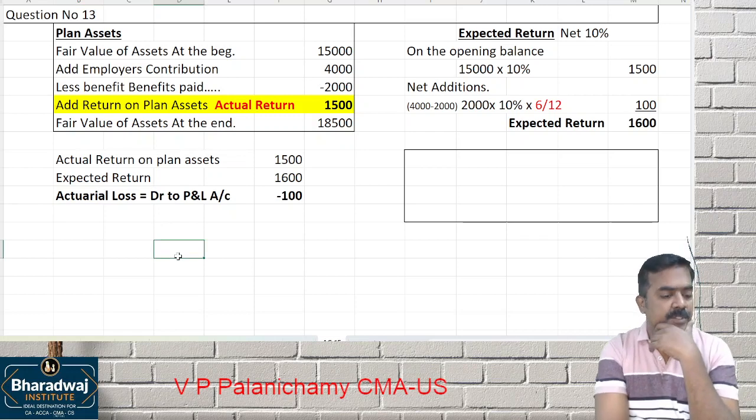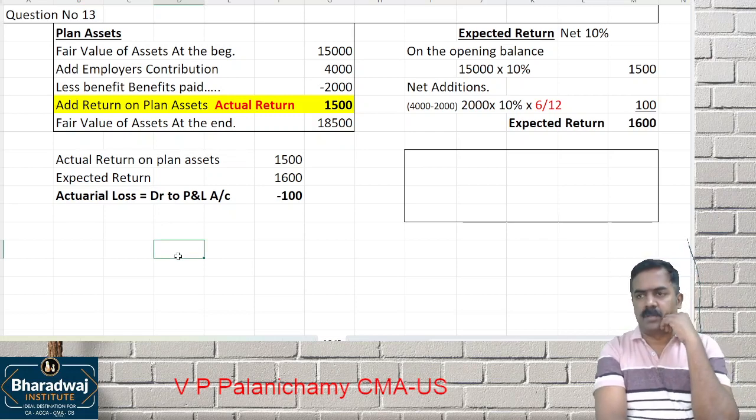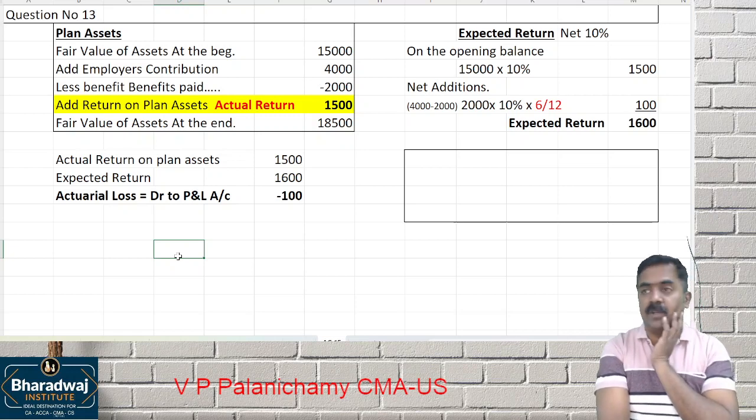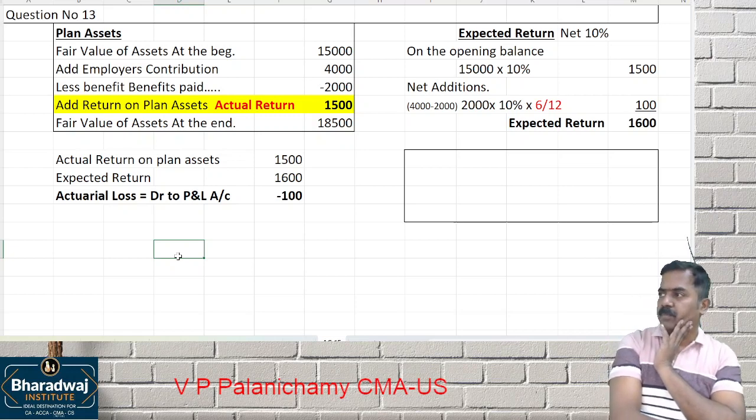Your expected return is more than which one? Actual return on plan assets. Otherwise, we got lesser return. It will be an actuarial loss that will be debited to which account? P&L.